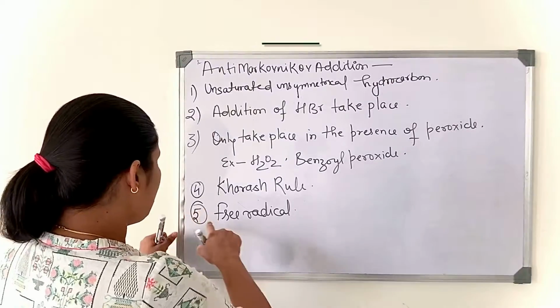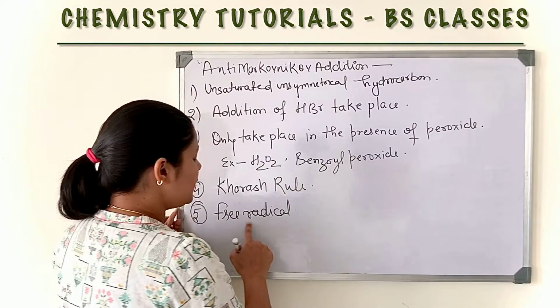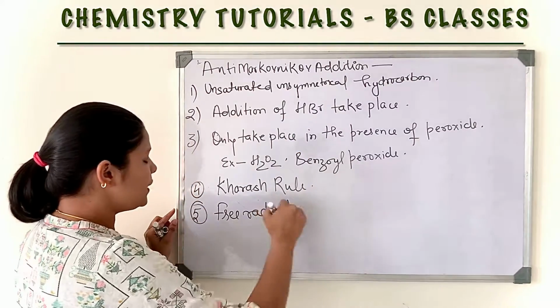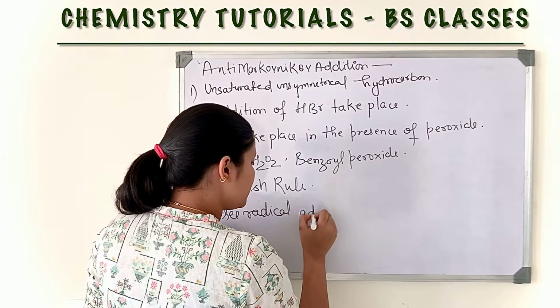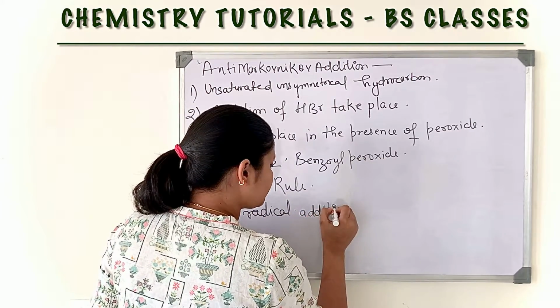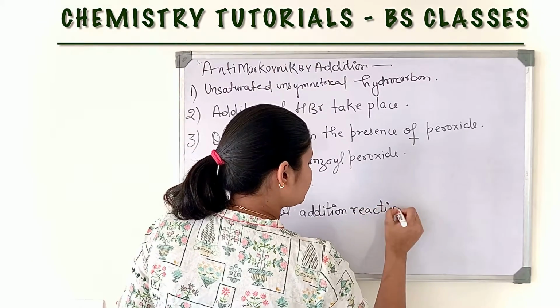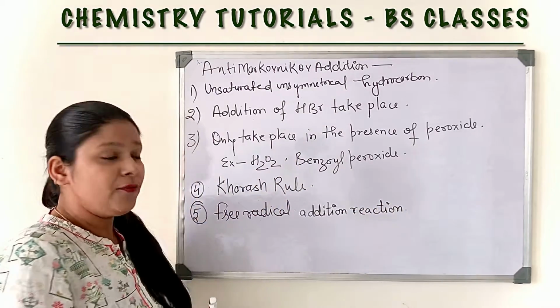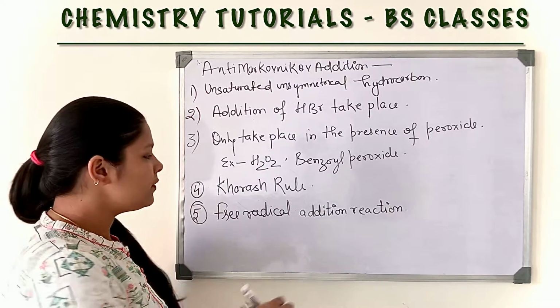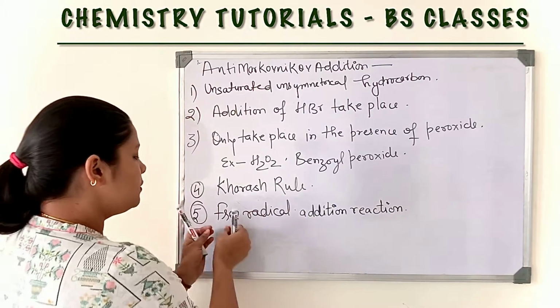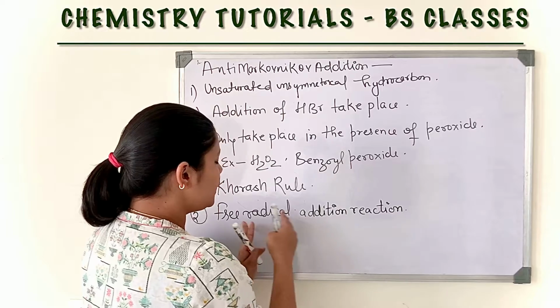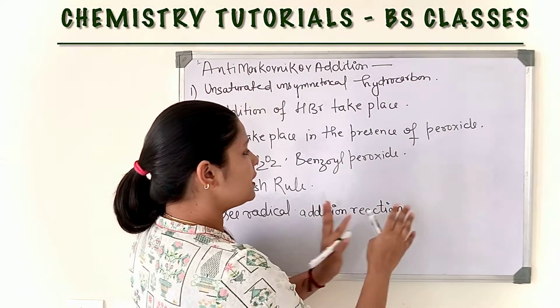Now, the fifth most important point is that it is an example of a free radical addition reaction. When we discuss the mechanism, we will see how this comes into the category of free radical addition reaction.